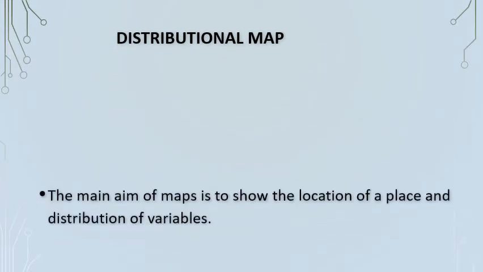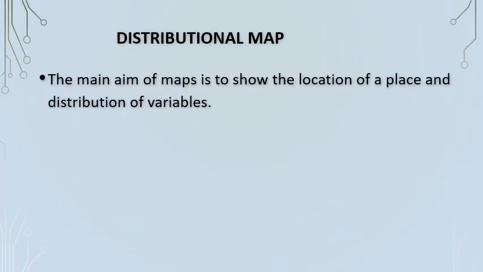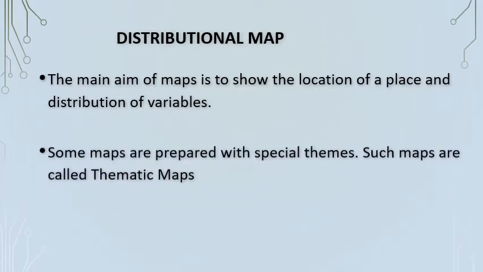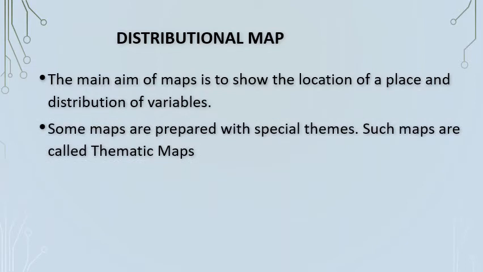Let us understand the distributional map. The main aim of a map is to show the location of a place and distribution of variables. Some maps are prepared with special themes. Such maps are called what? Thematic maps.